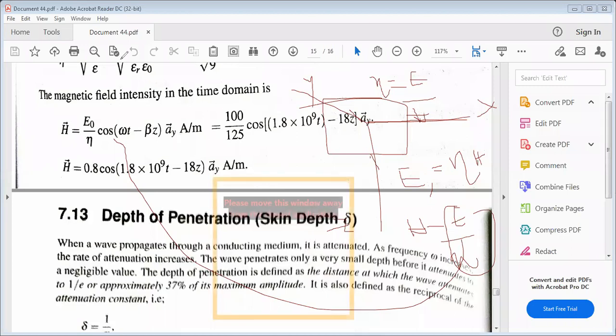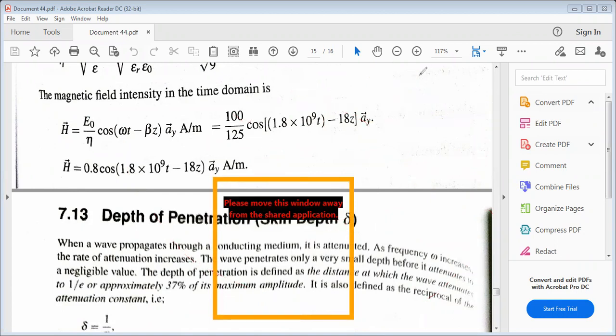Why? Because the electric field is in the x direction, the magnetic field is in the y direction, and the direction of propagation is in the z direction. Is it clear?